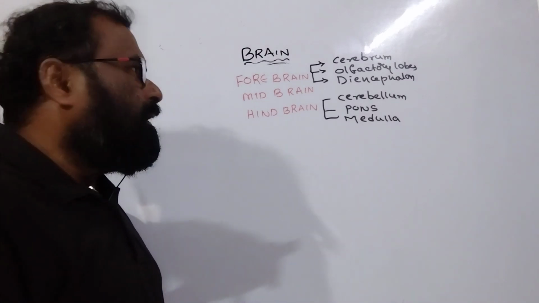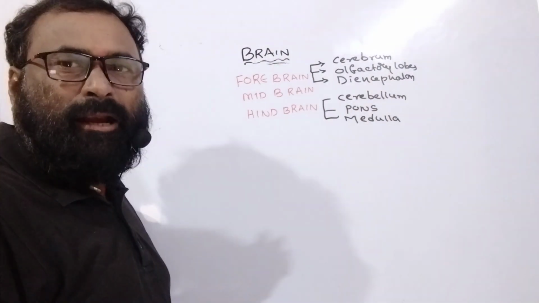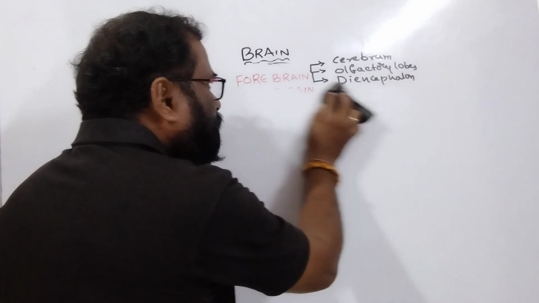The hindbrain consists of the cerebellum, pons varolii, and medulla oblongata. First, let us go for the discussion of the forebrain.